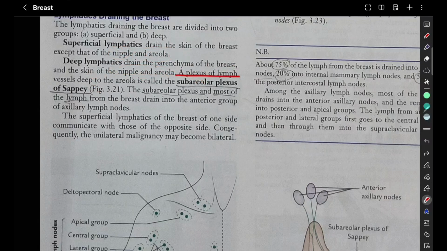Okay, a plexus of lymph vessels deep to the areola is called the subareolar plexus of Sappey. This is again an important point. From the subareolar plexus, most of the lymph from the breast drains into the anterior group of axillary lymph nodes.